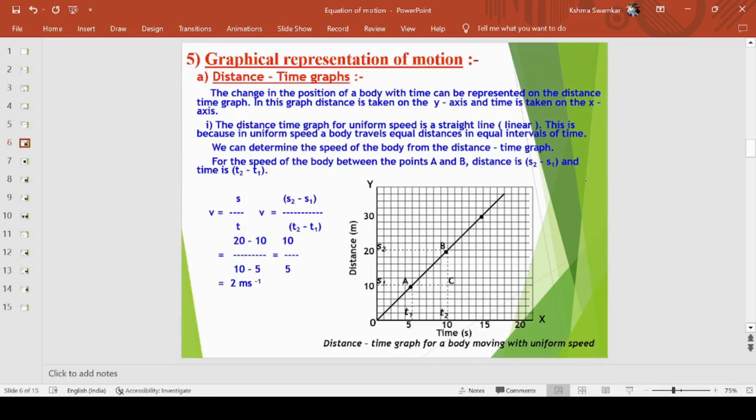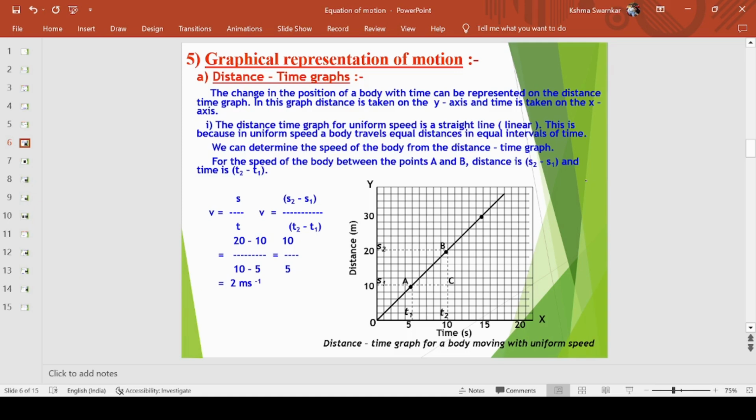Now coming to the next, that is graphical representation. First we have to understand why we do graphical representation of motion. When we talk about graphical representation, obviously a graph means X and Y axis. We do it because we study which object moves, why and how it moves, and how much. By seeing the graph, we can easily observe, number one, whether it is increasing uniformly or non-uniformly. Number two, whether it is increasing or decreasing, meaning it is accelerated or decelerated.